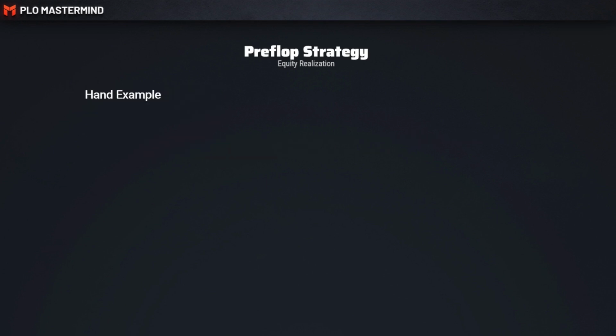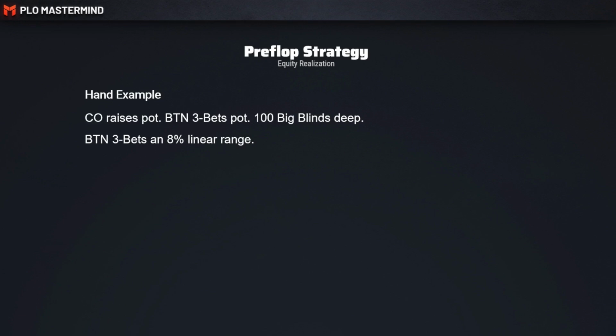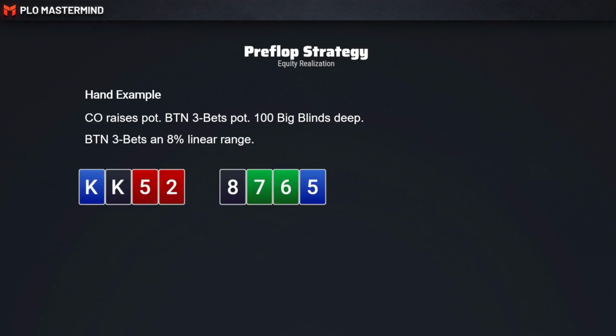So here is a basic preflop hand example. The cutoff raises pot, the button 3-bets, and they're both 100 big blinds deep. The button 3-bets an 8% linear range, and we have those two starting hands as possible continues. King 5 deuce with a low suit, or 8-7-6-5 with a 7-6 of clubs. I think most players, even inexperienced PLO players, would probably prefer the second hand when it comes to continuing.